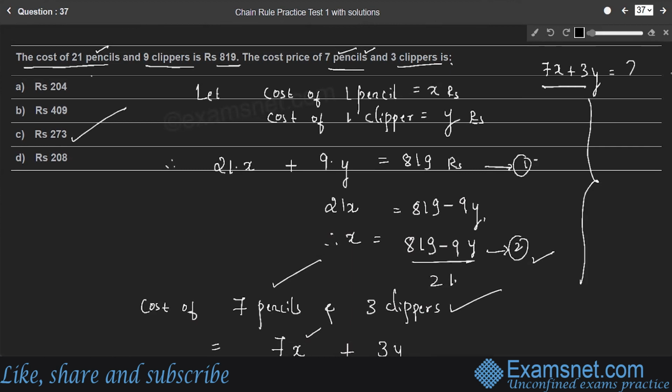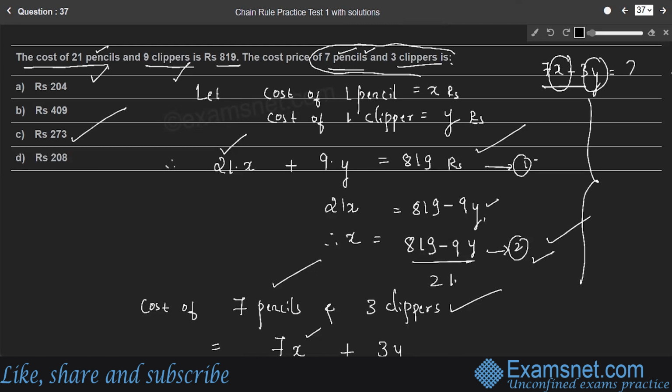First, we have to write the price of clippers and pencils and their numbers, 21x plus 9y as 819 rupees. And the question is asking how much 7x plus 3y is. For that, we have to express one unknown term, it may be x or y, in terms of the other unknown term. You can express y in terms of x or x in terms of y.